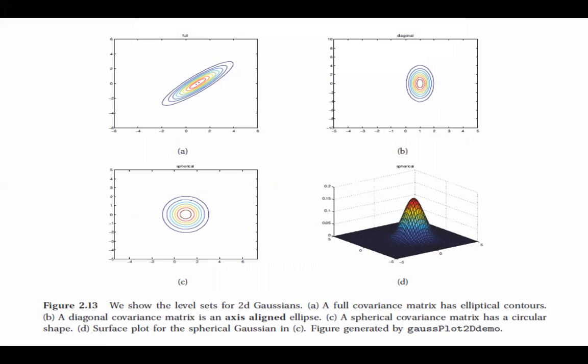This is the shape that you can define, they did it in 2 dimensions. We have 2 columns. The data has been fictitiously generated, but there are different covariance matrices depending on the data. A diagonal covariance matrix is an axis aligned ellipse. This one. A spherical covariance matrix has circular shape, and the surface plot for the spherical Gaussian is in C.